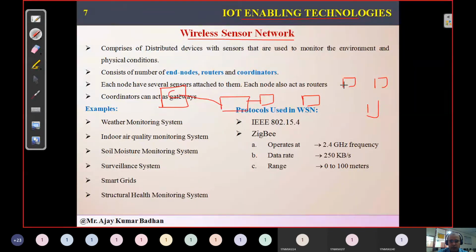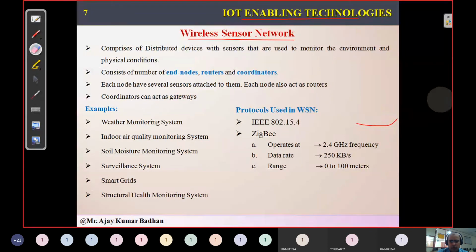Whatever data is gathered from these nodes is transmitted using a router to the coordinator, and the coordinator has an internet connection using which the data is stored in the cloud, and then analysis is done based on that. That's why this coordinator sometimes acts as a gateway, through which the data is transmitted to the cloud.